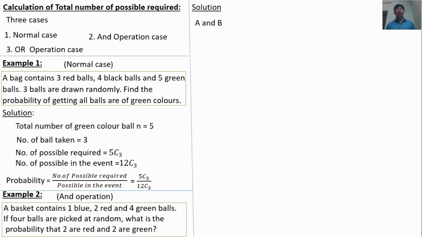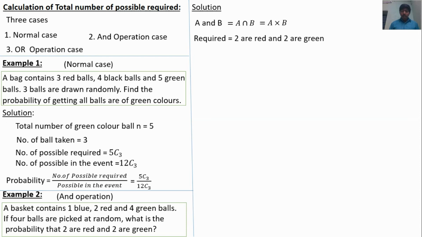AND, meaning A and B, is mathematically represented as A intersect B, commonly said as the common part between A and B, and the AND operation is multiplication.